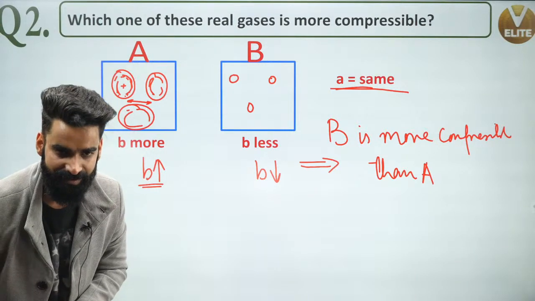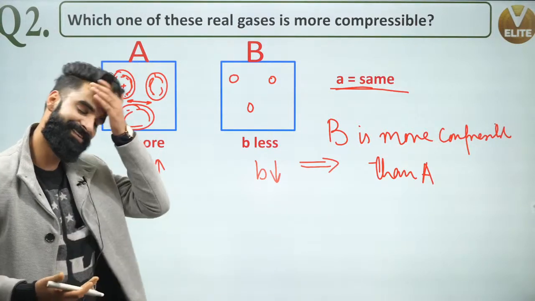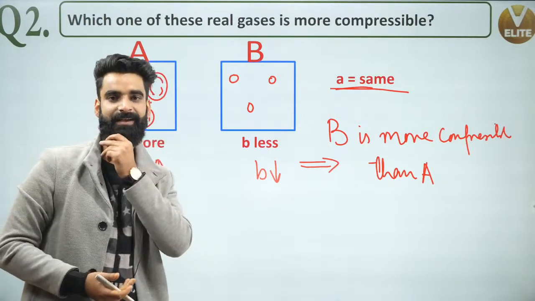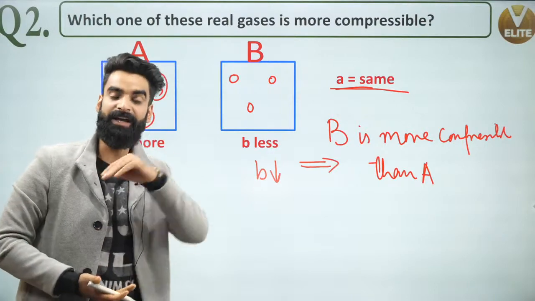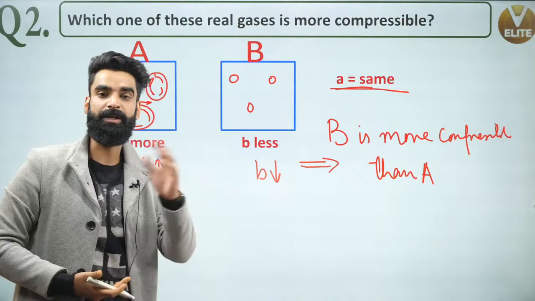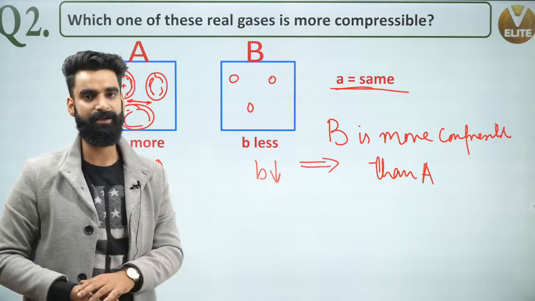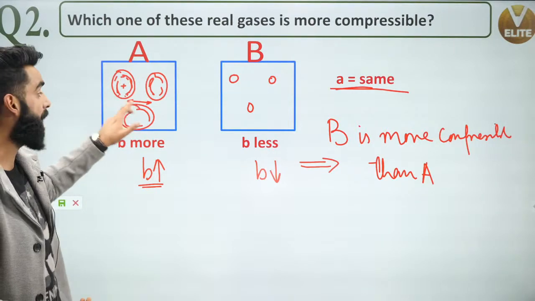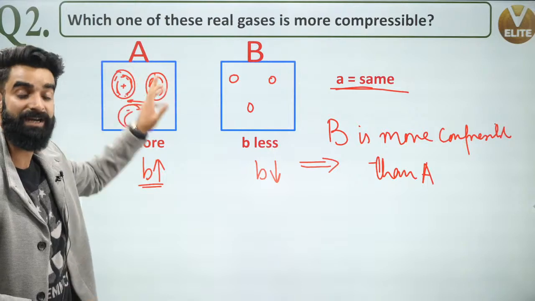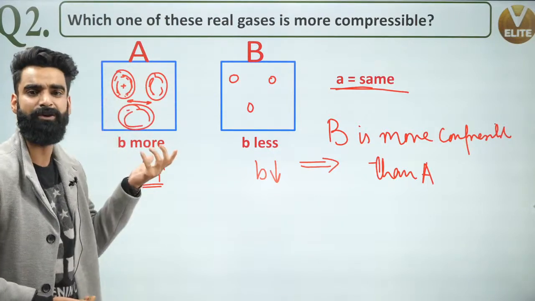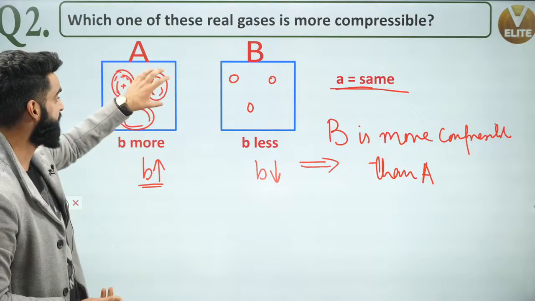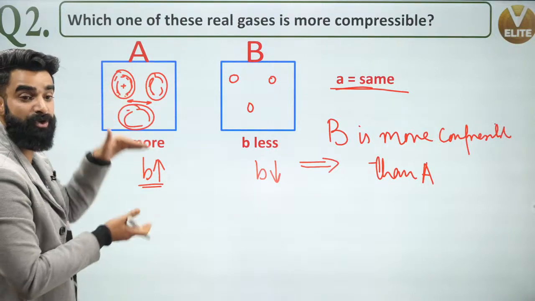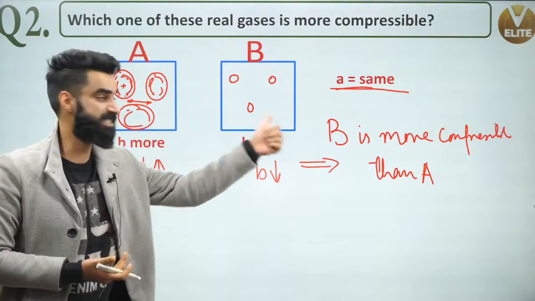Right? Shaik is asking what is electron cloud? That's something which we discuss in atomic structure. I'm sure you would have discussed the quantum mechanical model, in which you have got the shapes of orbitals, in which you got the concept of the electron cloud, orbital, everything. If you do not know, just remember every molecule has got the electron cloud around it. Electron cloud is a kind of negative charge. So there is going to be more repulsion because the size of the electron cloud is more. If repulsions between the molecules are going to be more, it cannot be compressed easily. So it is less compressible than that of B.